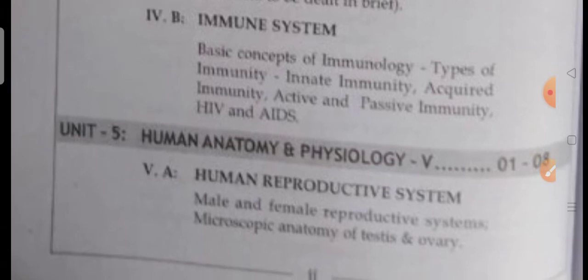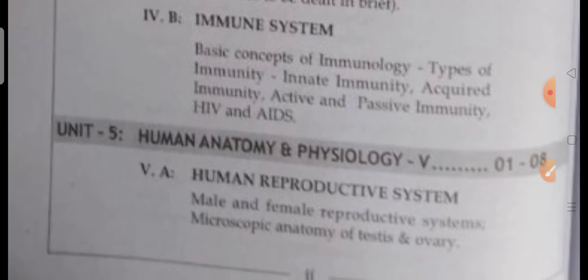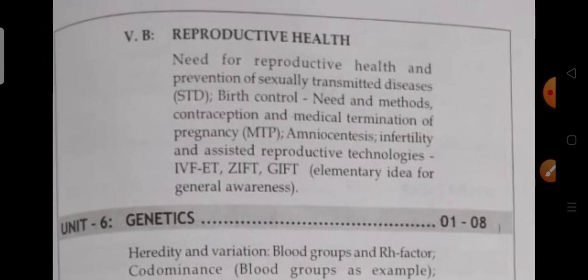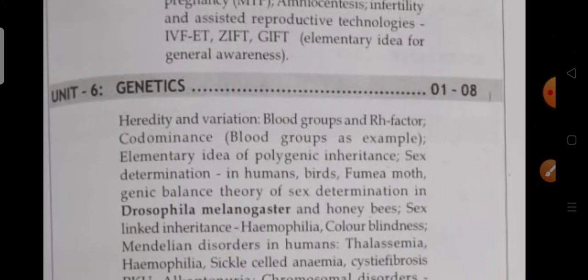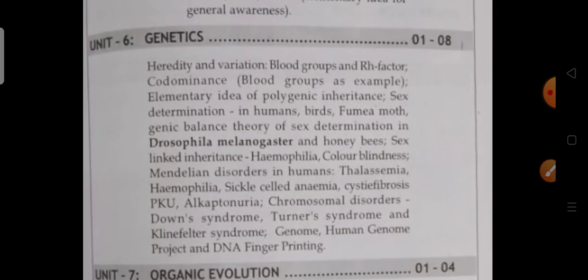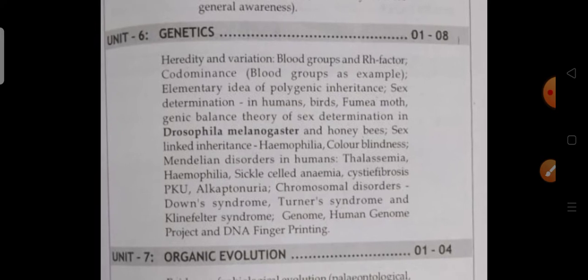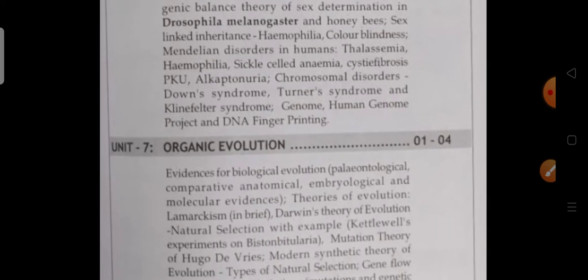Next, the fifth unit, human anatomy and physiology: the human reproductive system, and the second one is reproductive health. Next, the sixth unit is genetics. This is a single unit. In this there are no other subunits. Only the sixth unit named genetics. There is no division into subunits. Genetics. Next, the seventh unit is organic evolution.